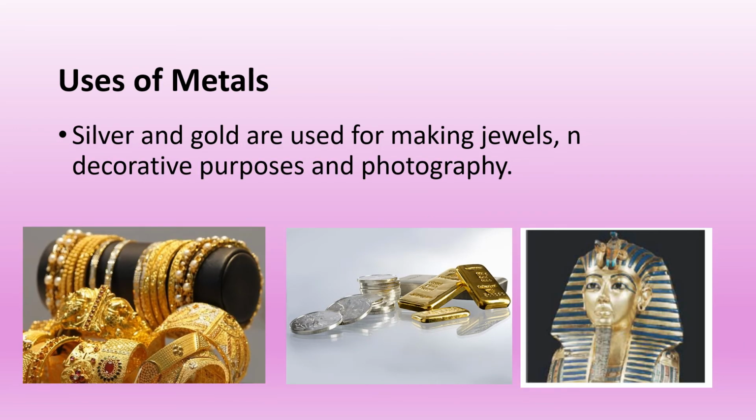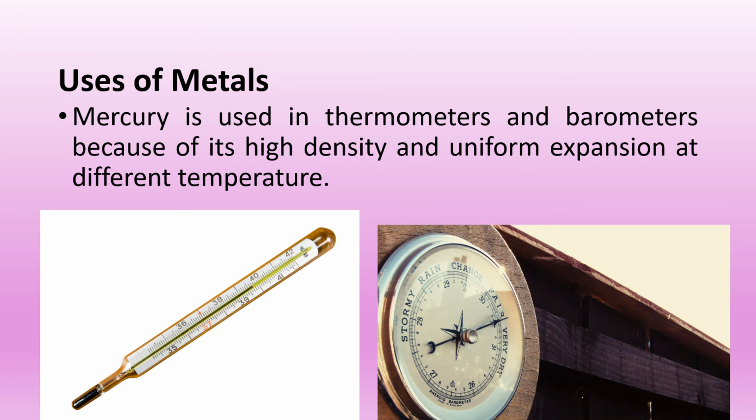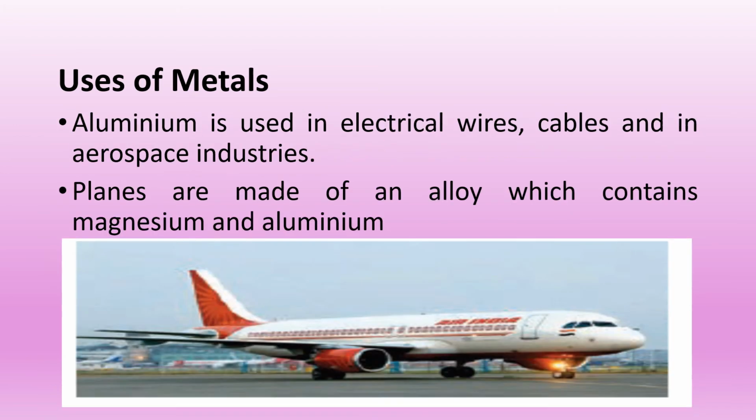Silver and gold. They are lustrous metals and are used in making jewelry. They are also used for decorative purposes and photography. Mercury. Mercury is used in thermometers and barometers because of its high density and uniform expansion at different temperatures.